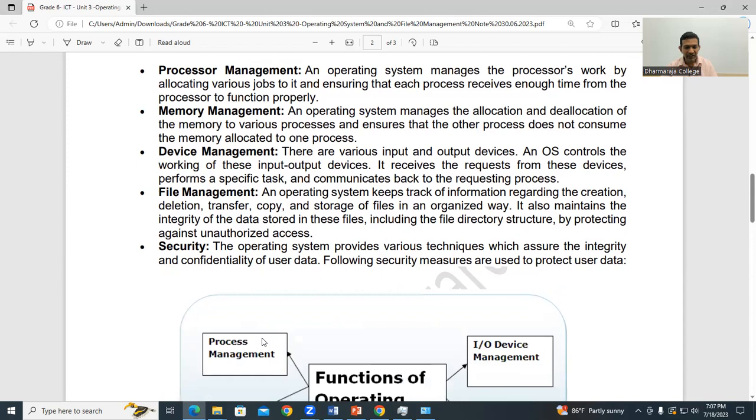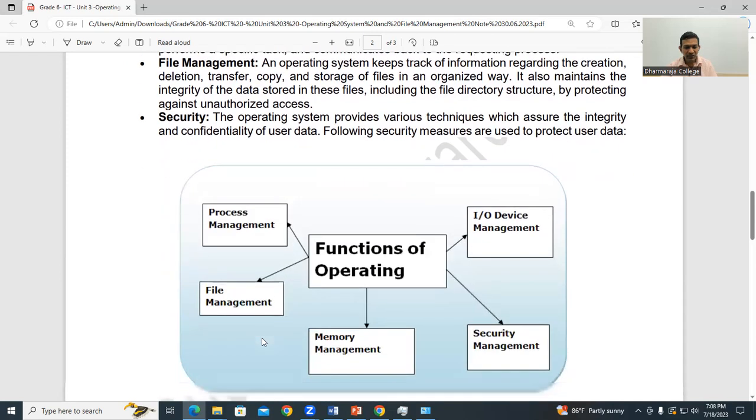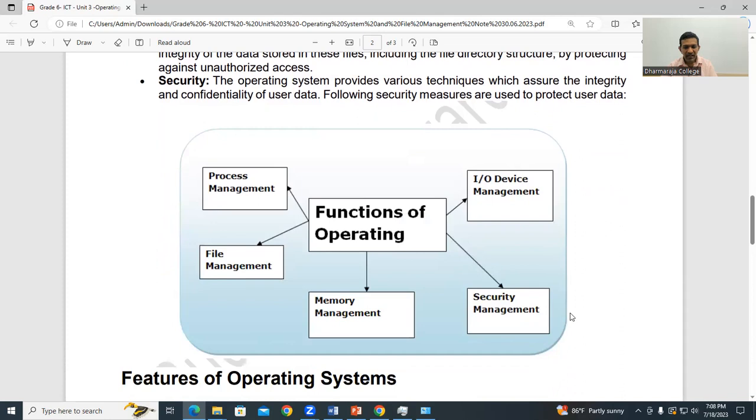Now, if you see a diagram here, we can draw a diagram of the functions of the operating system. You can see input output device management, process management, file management, memory management, and security management. So those are some of the main functions. There are some more, but these are enough for your level. Right? So remember what functions are available in our operating system.